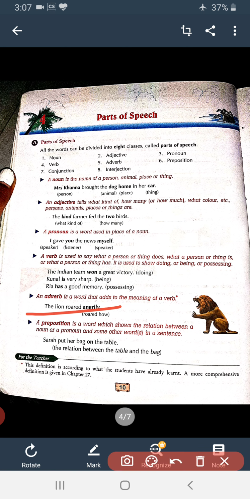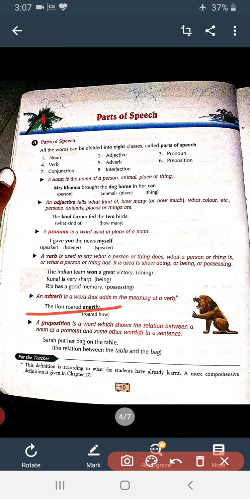The lion roared angrily. Roar means garajna. So roar is a verb, and how did the lion roar? He roared angrily, means gusse mein. So this word angrily is your adverb because it adds something to the word roared. He ran fast. So how does the person run? The word fast qualifies the verb and tells something about the verb, how the action is being done. That is your adverb.